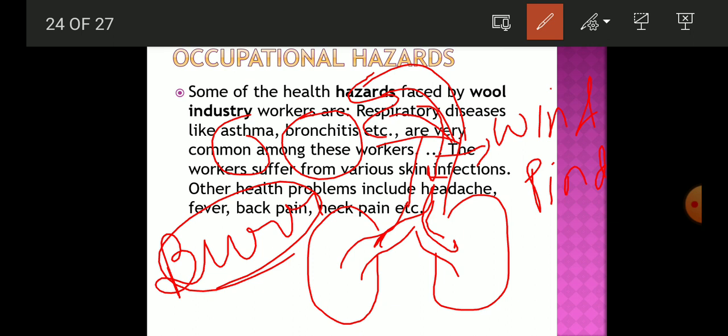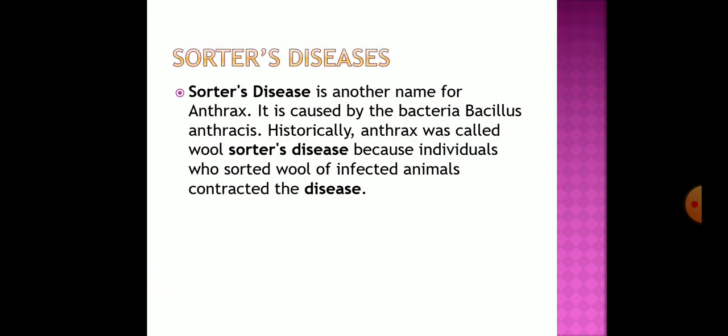Also, one more disease is caused by bacteria, and that is known as Woolsorter's disease, caused by the anthrax bacteria.